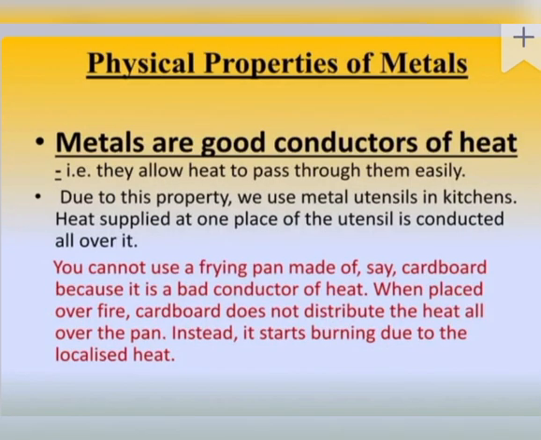Physical properties of metals: metals are good conductors of heat and electricity. They allow heat to pass through them easily. Due to this property, when we use a metal utensil in the kitchen, heat supplied at one place of the utensil is conducted all over it. You cannot use a frying pan made of, say, cardboard because it is a bad conductor of heat.